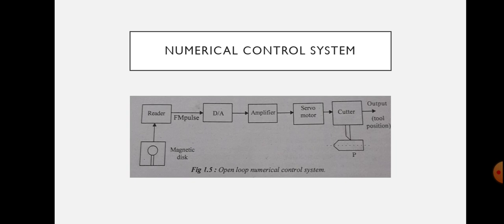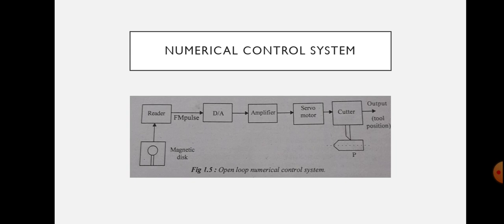Numerical control is a method of controlling the motion of a machine component using numbers. Here the position of a workhead tool is controlled by the binary information contained in a disk. Here there is a magnetic disc. It is in a binary form. It represents the desired position P. And what is the desired position P? Desired position P is the metal part to be machined. Based on the information in the magnetic disc, the desired position P will be machined.